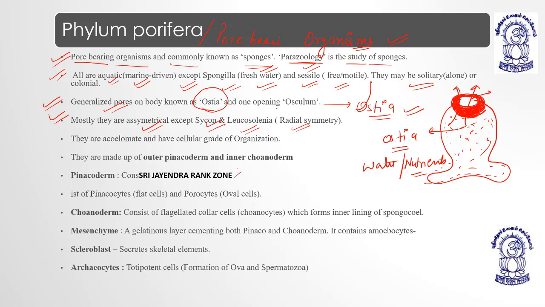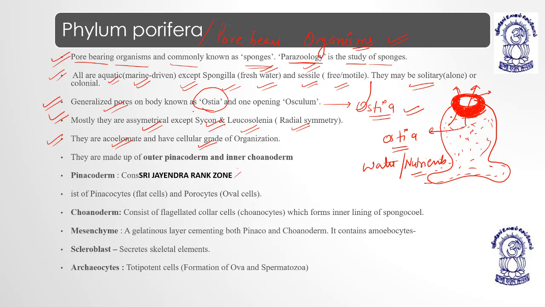So you have to remember the exceptions. Sycon and Leucosolenia are radially symmetrical. Rest all of them are asymmetrical.